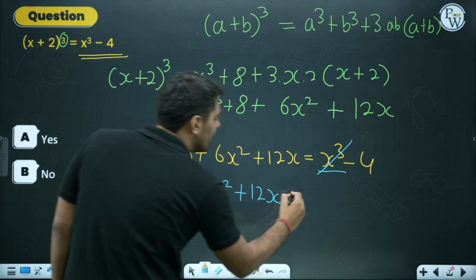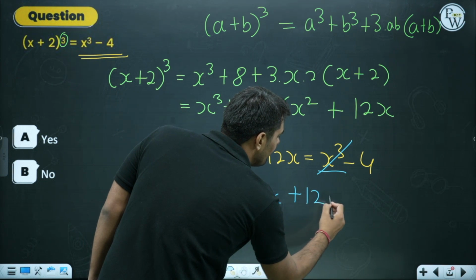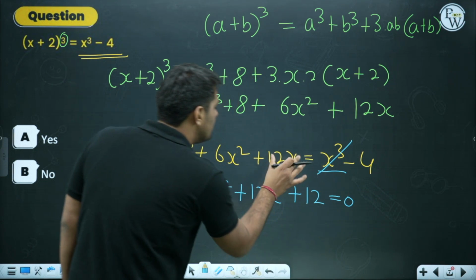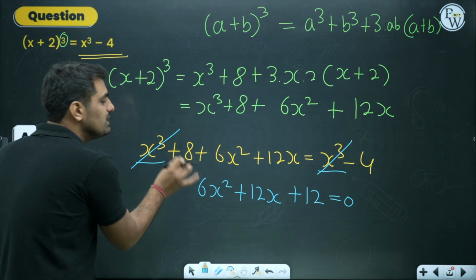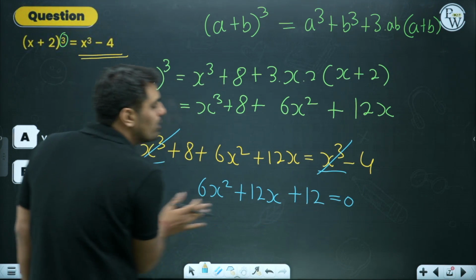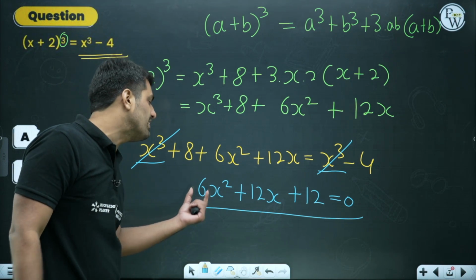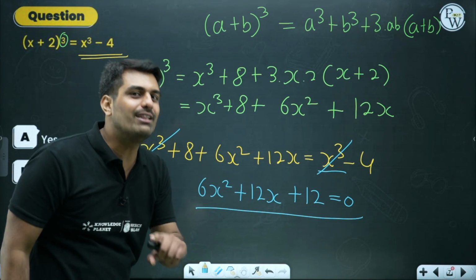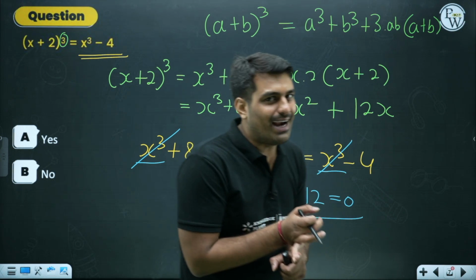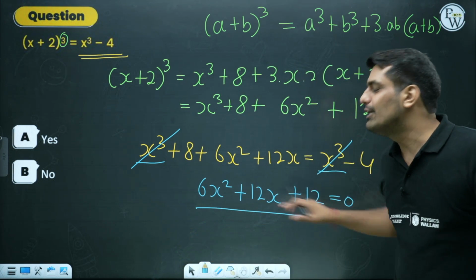8 plus 4 is again 12. 12 equals 0. Everything is used. We have got the final equation, and this final equation can further be reduced because it is having 6, 12 and 12. All three are having a common factor which you can divide the equation with.